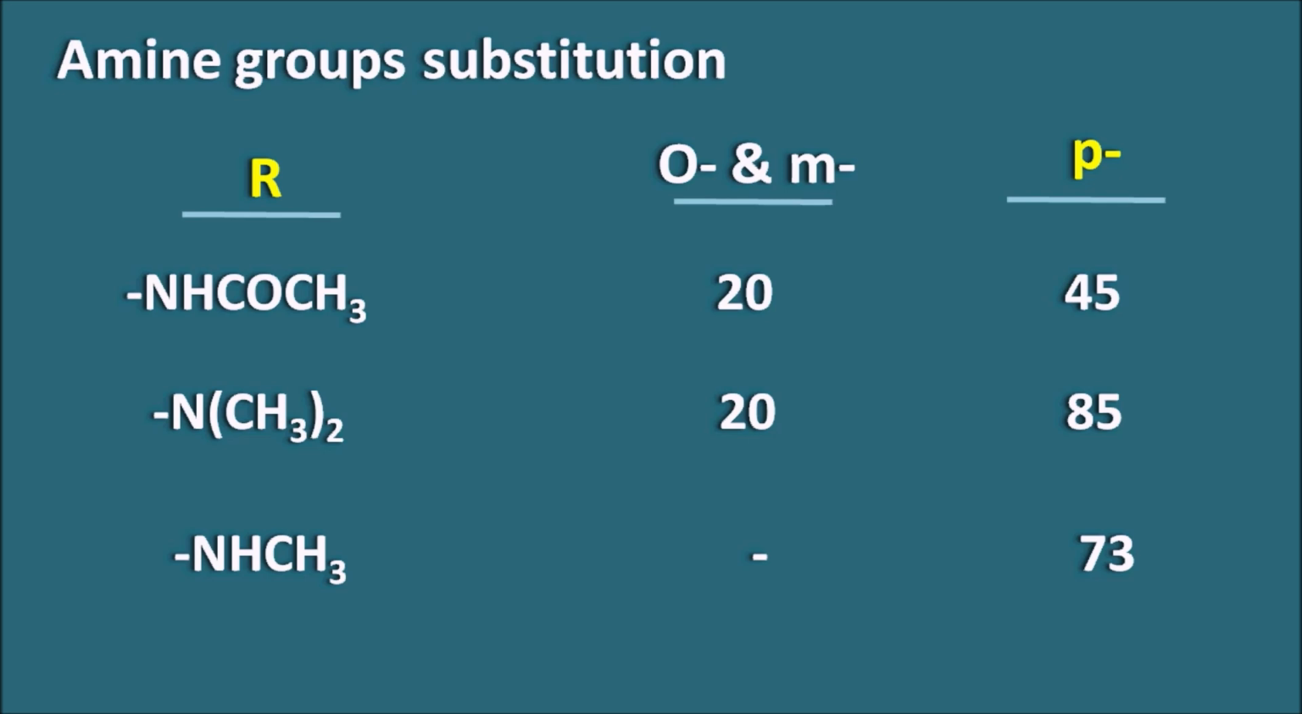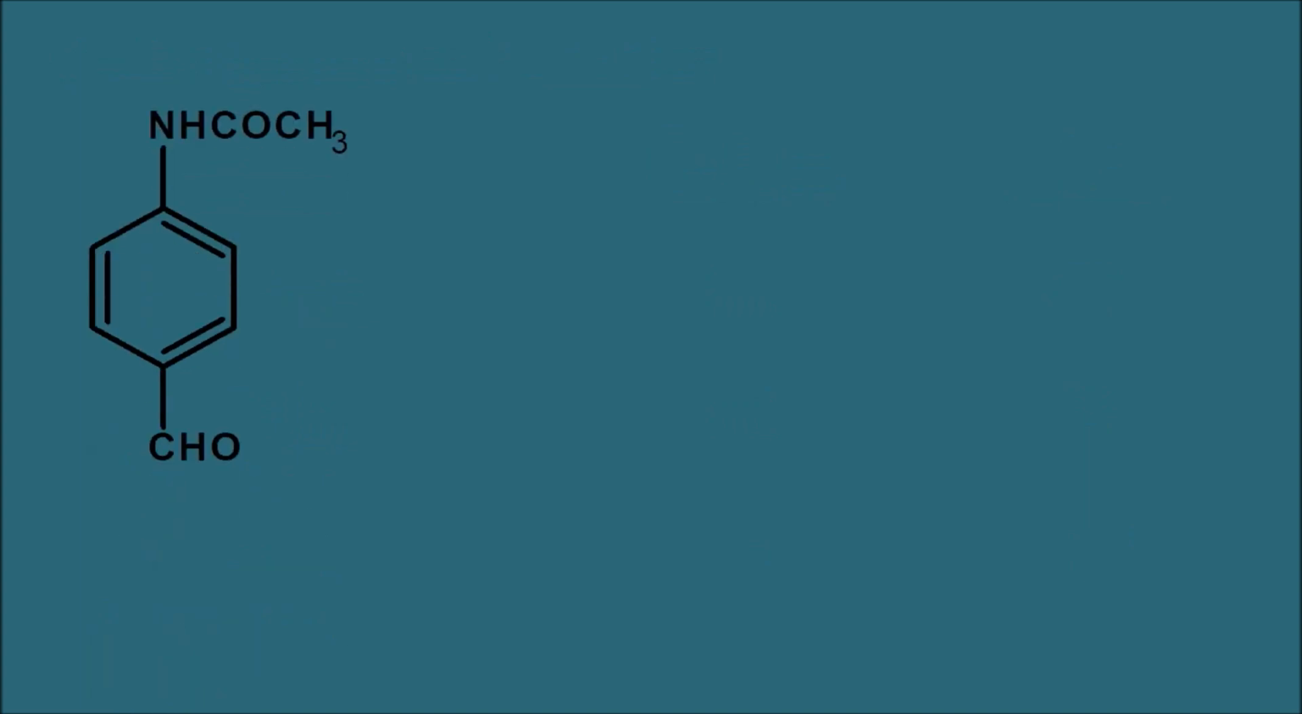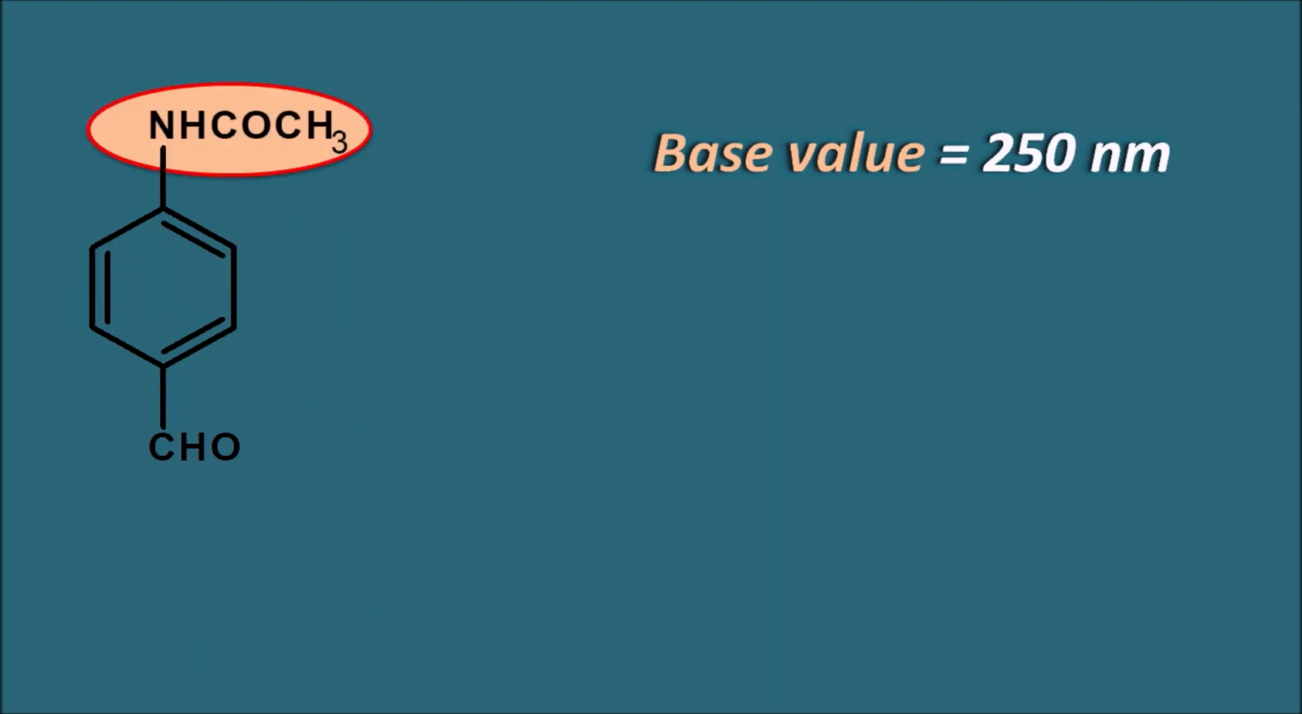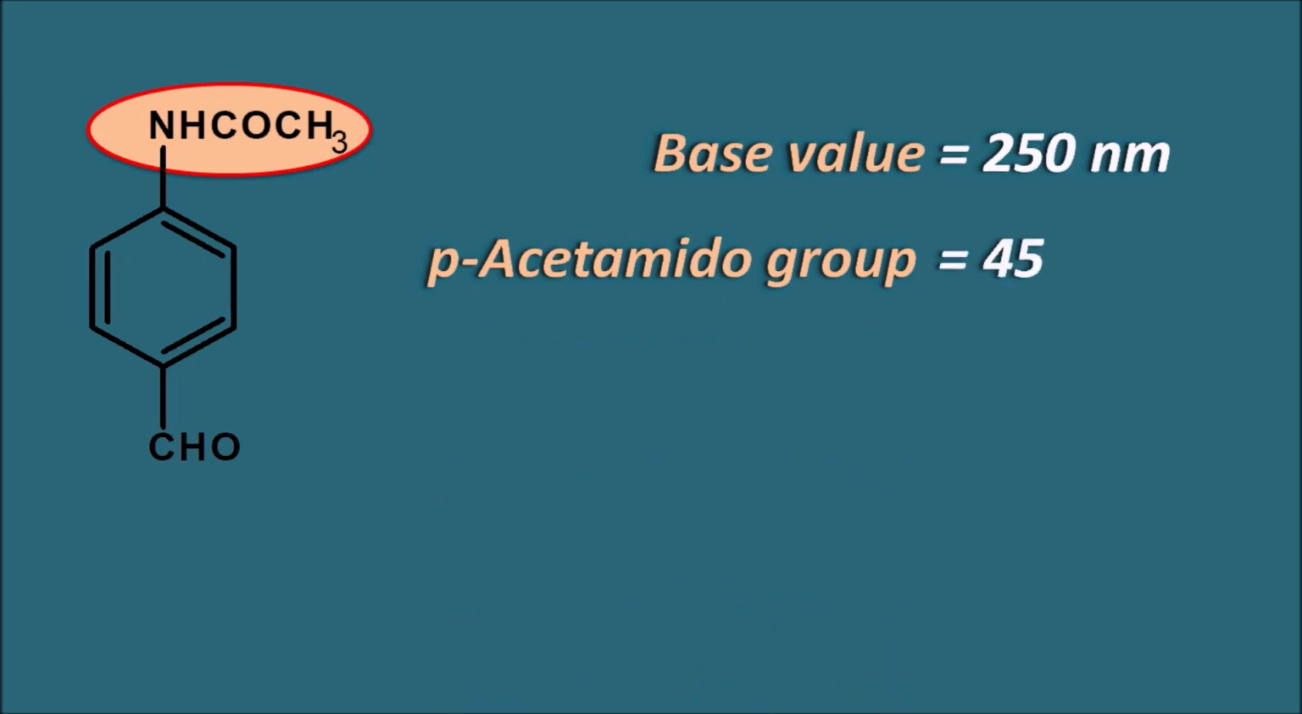So by using these increment values, now let us calculate the lambda max values for few of the aromatic compounds. So this is a simple example. So this is having the aldehyde functional group attached with the benzene. So benzaldehyde derivative. So the base value is 250 nanometers. And at the para position it is having the acetamido group. For para acetamido group the increment value is 45 nanometers. So this compound will show a lambda max value at 250 plus 45, that is 295 nanometers.